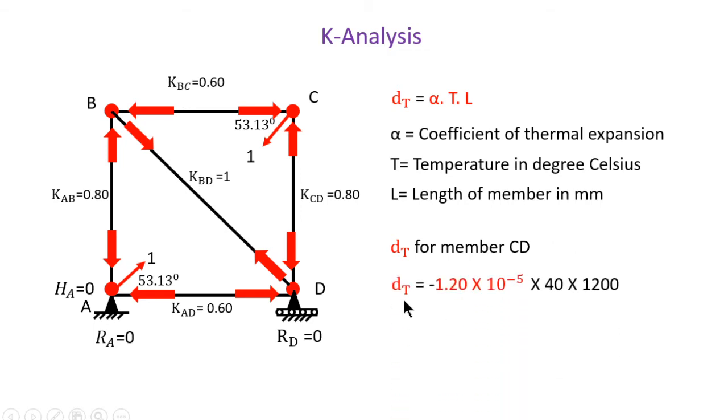So dt is equal to, here alpha is 1.2 into 10 raised to power minus 5 given, then rise of temperature is 40 and length is 1200. Now important is here, this is the minus, because we have considered that if the rise of temperature, in that case consider dt as negative, that is why it is a minus. So dt is equal to minus 0.576 mm. So we got the value of the dt.